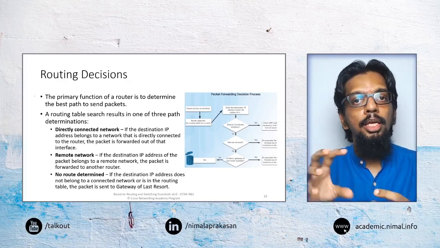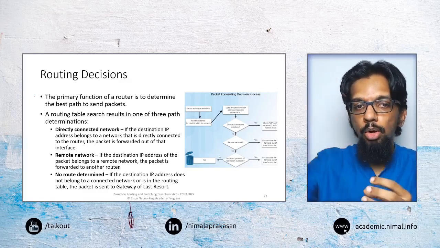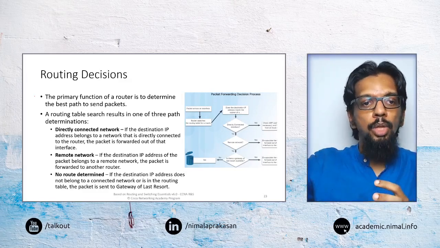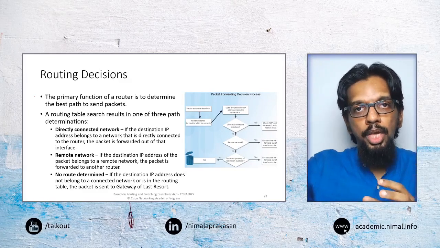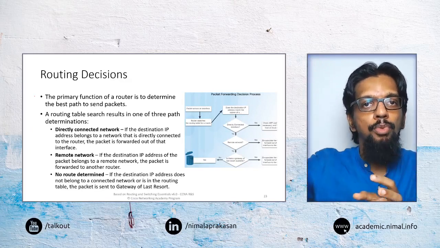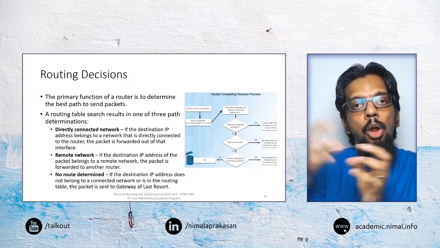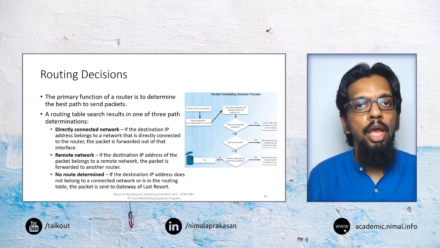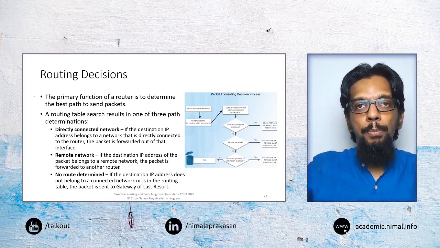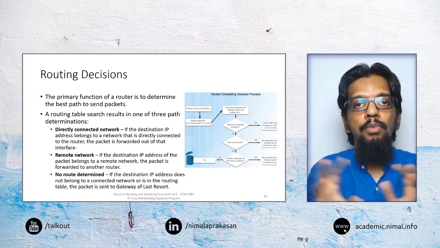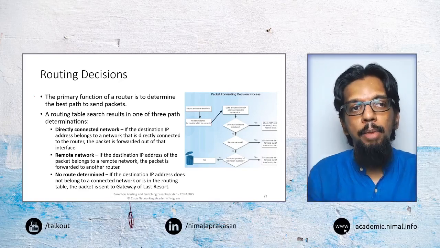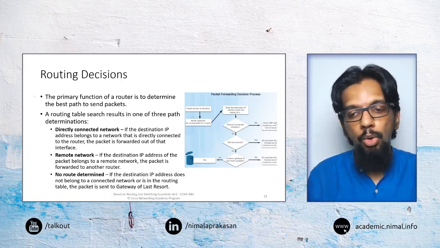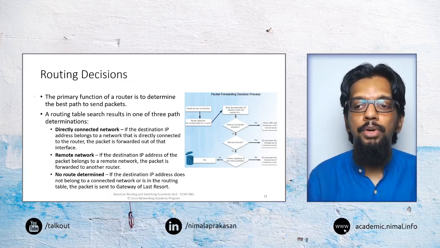Another possibility is that the destination is in a remote network, but the router knows about that network. The router already has some connectivity to that network. It knows how to forward something to that network. Then the router will forward the packet like that. Sometimes we may not have any understanding of a particular network, so we may not have any routing established for it. In that case, we may forward it to what is called the gateway of last resort.